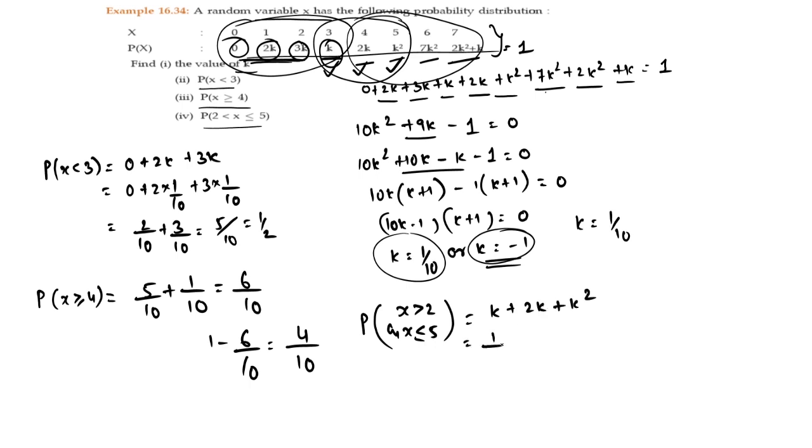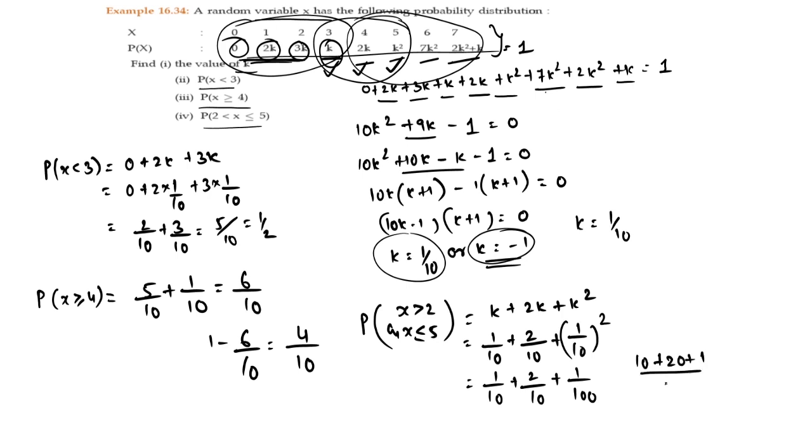This is 1 upon 10 plus 2 upon 10 plus k square, which is 1 upon 10 whole square. So 1 upon 10 plus 2 upon 10 plus 1 upon 100, which is 10 plus 20 plus 1 upon 100. This is 31 upon 100. Is it right? Those are all the answers of this particular question.